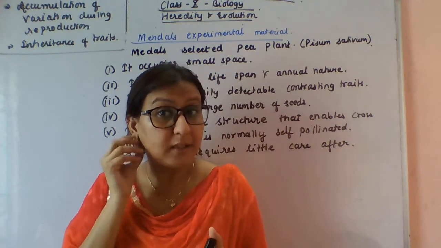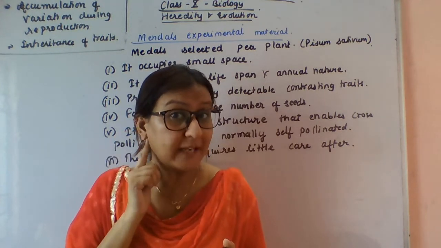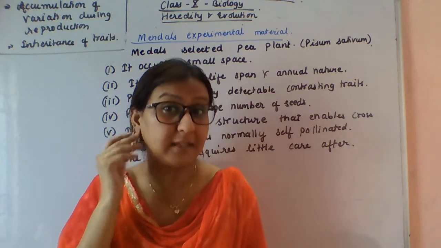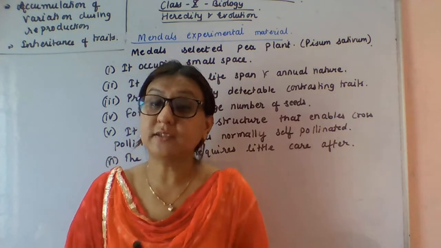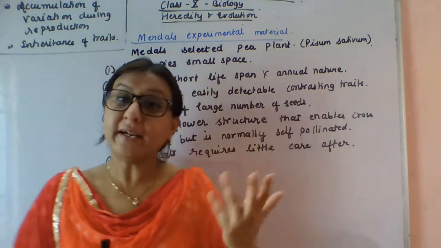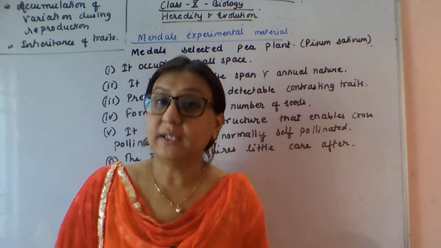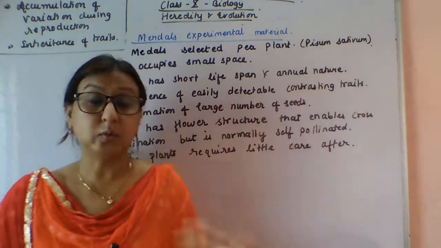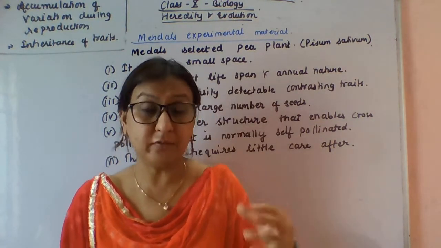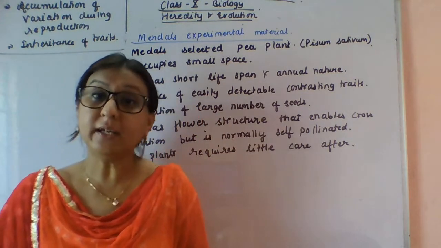Earlobe means the end of the ear. Few people have the attached earlobe, which is attached to the skin, and few have the free earlobe. I have the free earlobe. So this is also an inherited character coming from parents. Acquired characters are those which an individual acquires during their lifetime, like an athlete or a good swimmer. It's not necessary that your parents should also be good swimmers if you swim well, because this is an acquired trait, not an inherited trait.